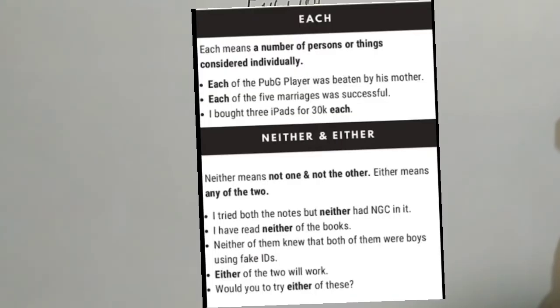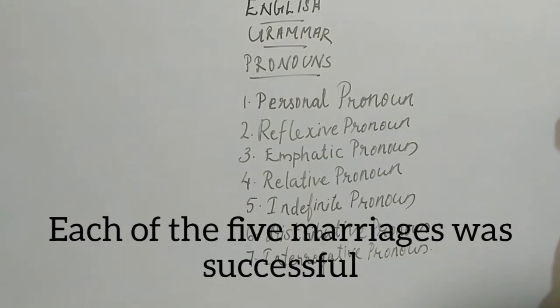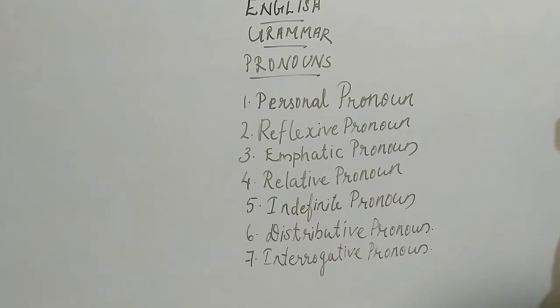What is the meaning of each? Each means a number of persons or things considered individually. For example, each of the 5 marriages was successful. Here, we are telling about one thing at a time. See, the verb here is "was", so it is following a singular verb.